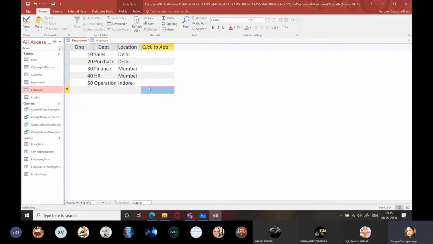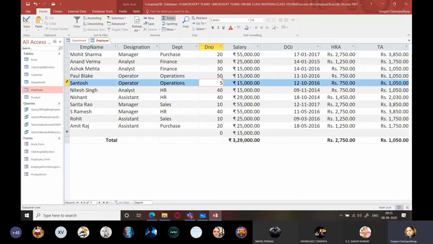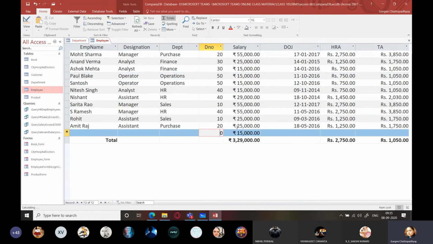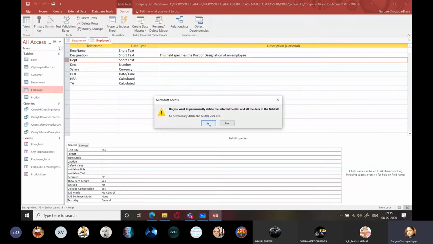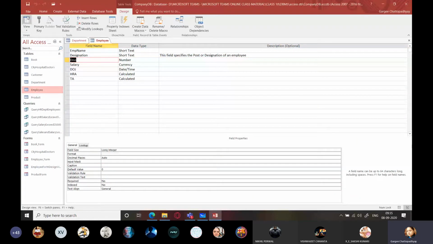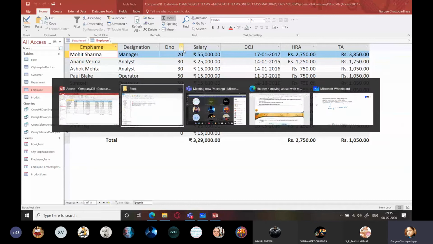Okay. So this is the data which I have added in the department, and here also it will be 50. So we added the DNO column, and now I'm going to remove the DEPT column from here. So I'll go to the design view, DEPT, right click, delete rows. Save this, come back to the view. So now you can see that this table contains department number instead of department name.